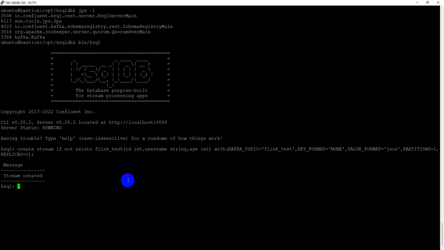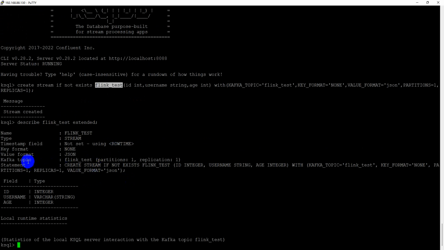We can use the describe command to check the details: describe Flink test extended. As you can see, the underlying Kafka topic is named Flink test, with one partition, and the replication is also 1.